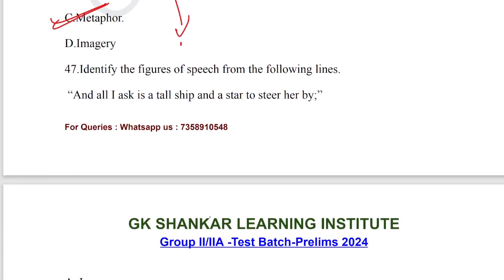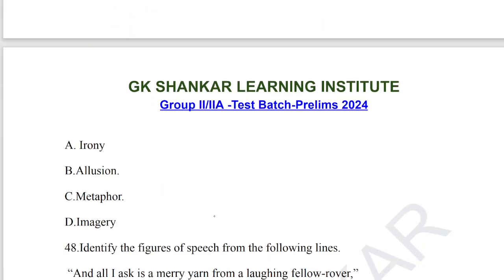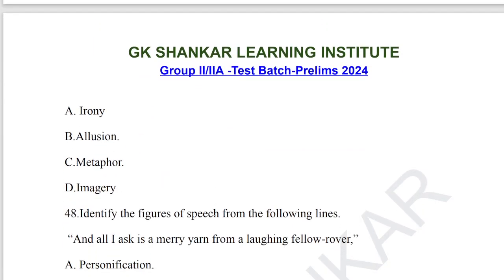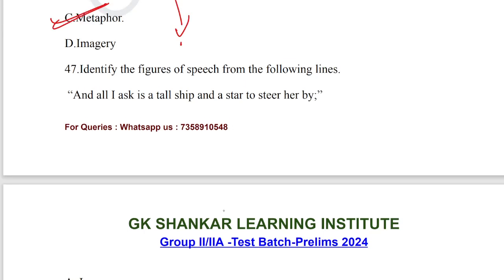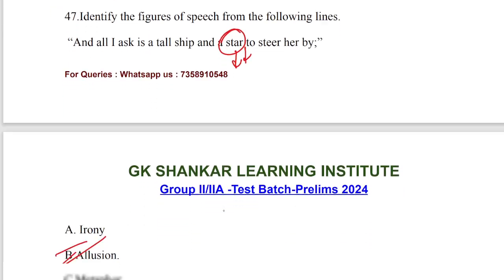Let's go for question number 47. Identify the figures of speech from the following lines. And all I ask is a tall ship and a star to steer by her. What is the figure of speech here for question number 47? Allusion is the figure of speech. The polar star is made the allusion here.